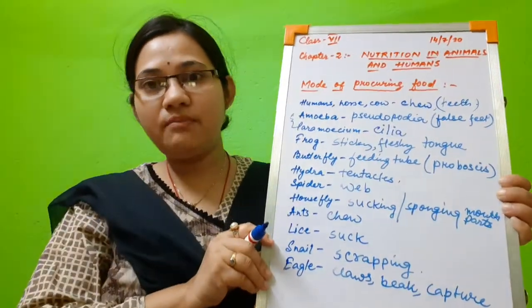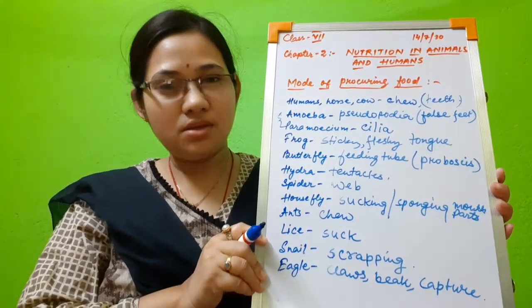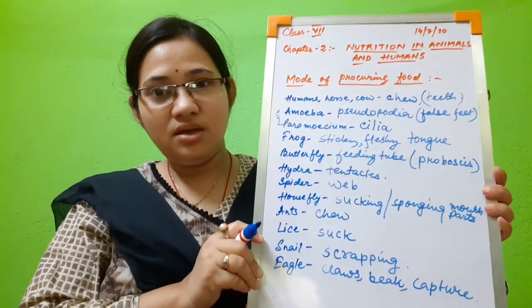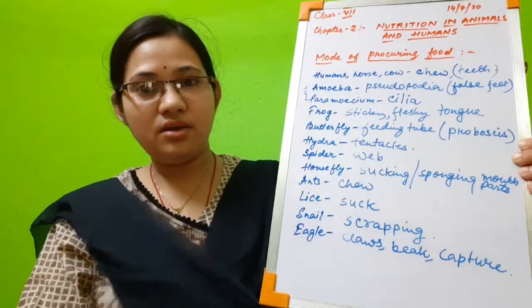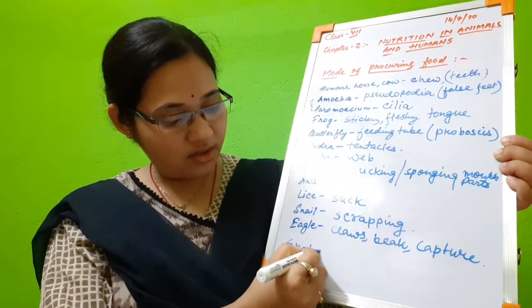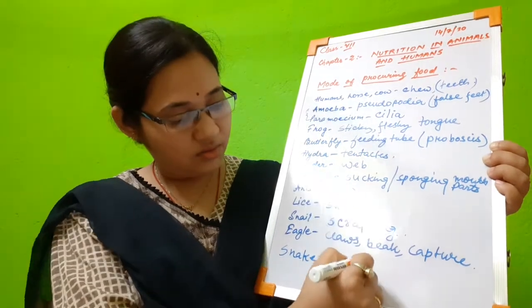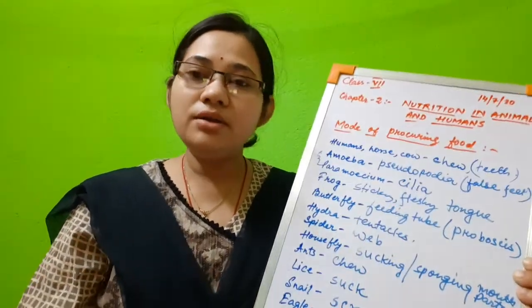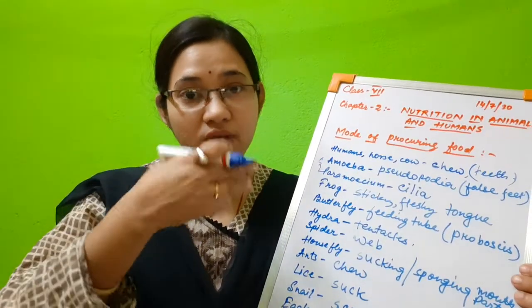So they use their beak and claws to swallow their prey, maybe any small mammals like rat or squirrels, lizards, etc. They capture it and then swallow it in order to digest. You can also write snake. In case of snake also, they swallow their food because snakes also do not have teeth. So in this way, please try to observe the different types of organisms and how they procure their food.